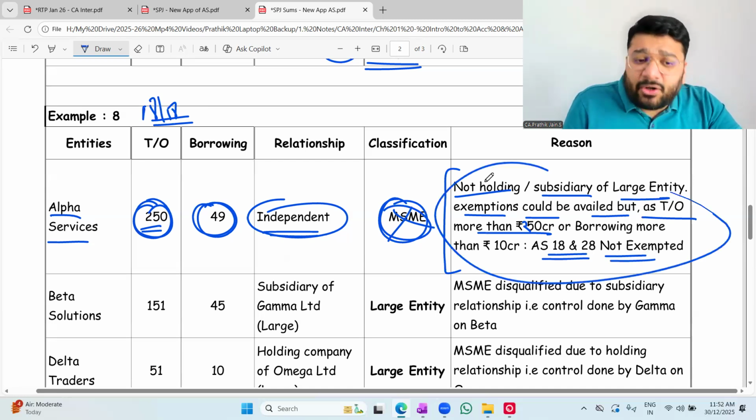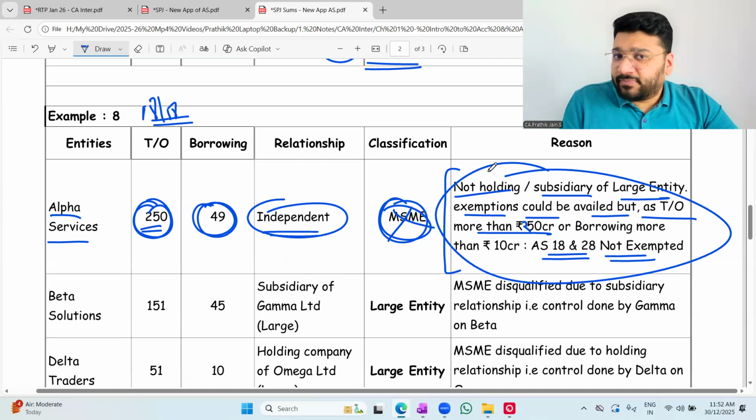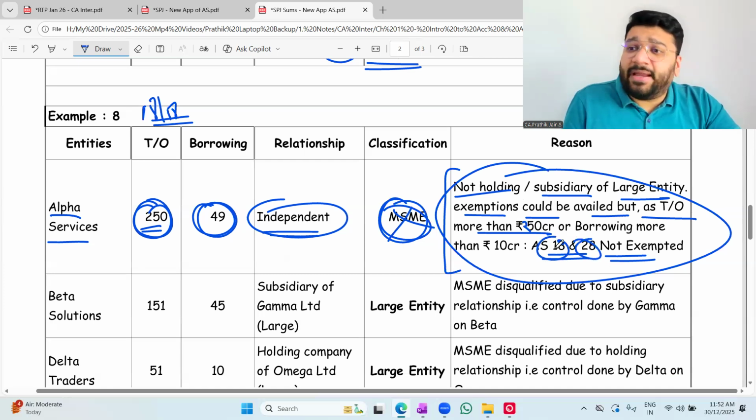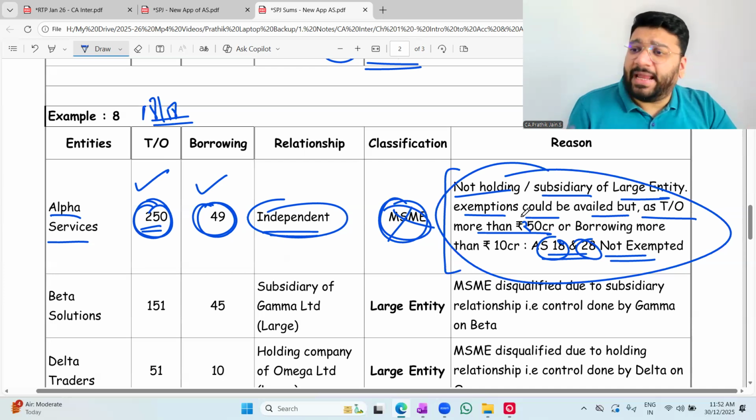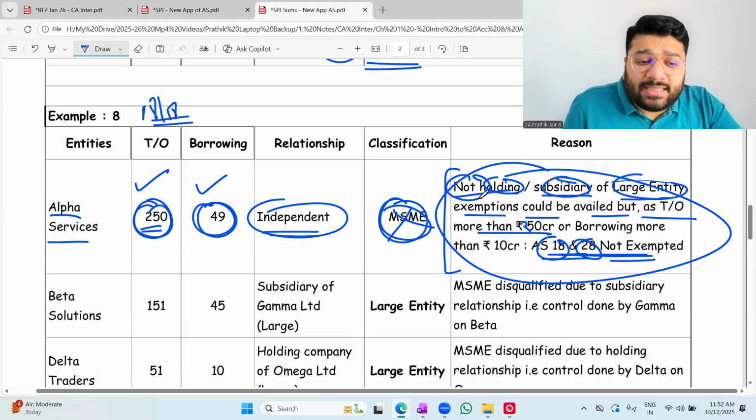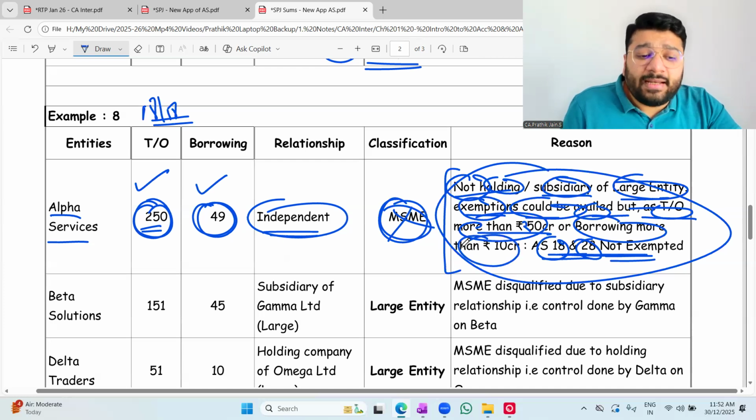Here in the reason I've covered only 18 and 28. Turnover is more than 50 crores or borrowing is more than 10 crores. These 2 conditions are satisfied. Means what? 18 and 28 have to be complied with. Not holding subsidiary of the large entity, exemption could be availed, but turnover is more than 50 crore or borrowing is more than 10 crore.